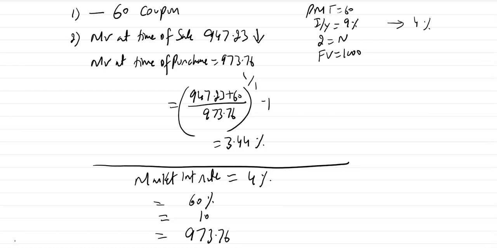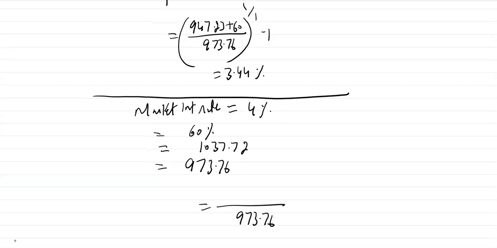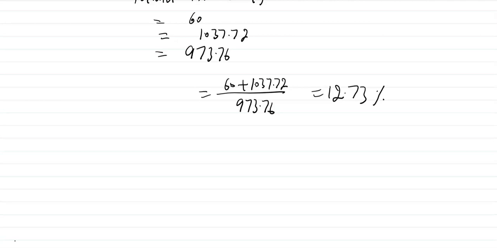It will be equal to 1037.72. The return is 12.73%. You are getting a very high return because market interest rate has fallen and you are getting the capital gain.